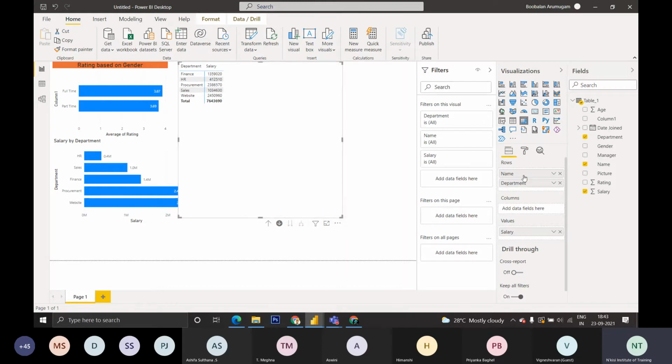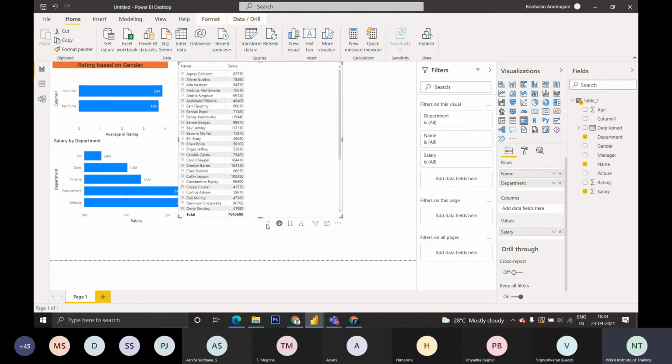Like this is the second field we are having. That second field will be filtered out and we can see those things. Instead of the first filter, we can see the second filter. If you press drill up, you can see the entire thing. If you want both things, you can expand all of those. The fourth option will show their name, their department and their value, salary. If you have multiple things, it will show multiple things. Okay, it is for the matrix.